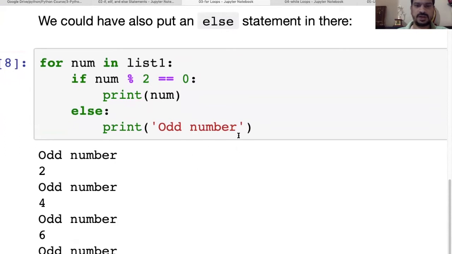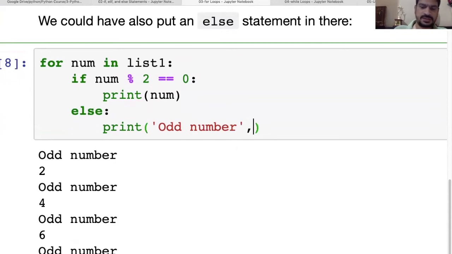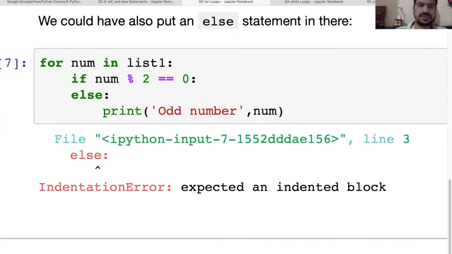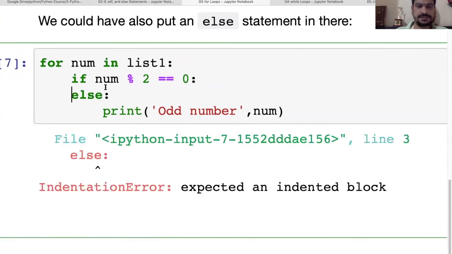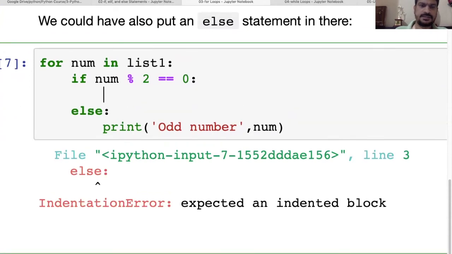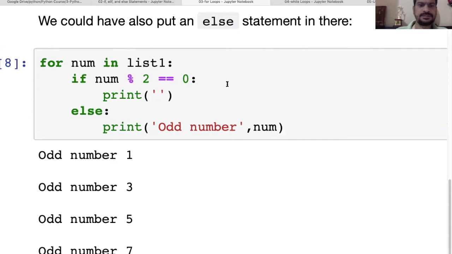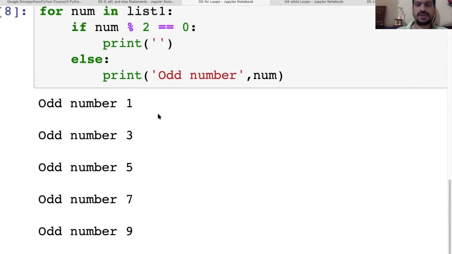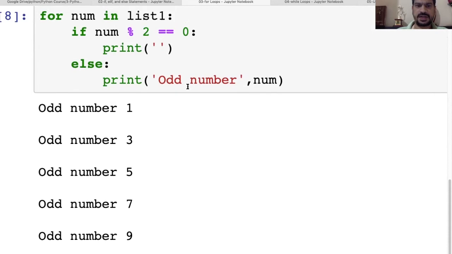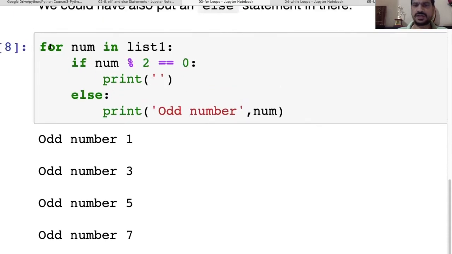We have to print the odd numbers, so it will be like this. Yeah, now it is going to print the odd numbers. So the if-else condition we have used inside the for loop.